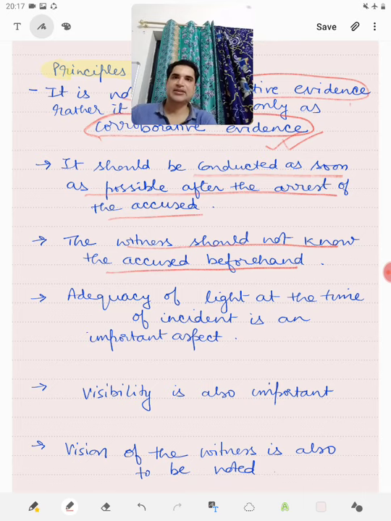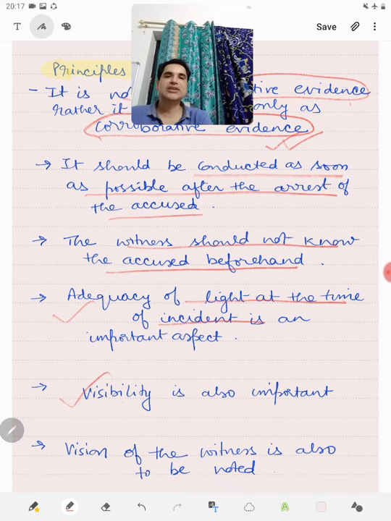Now, there are certain points on which the defense tries to cross examine the witness after the test identification parade result. Those points are very important in case you are a practicing lawyer. One is the adequacy of light at the time of incident. If the light is not adequate and yet the witness is able to identify, this means that the witness is not telling the truth, because if there is not sufficient light, he cannot see the person.